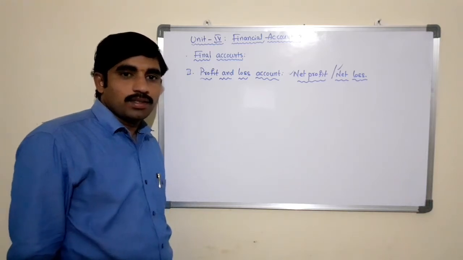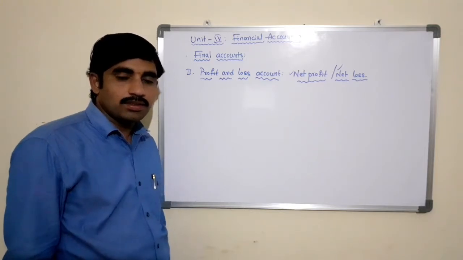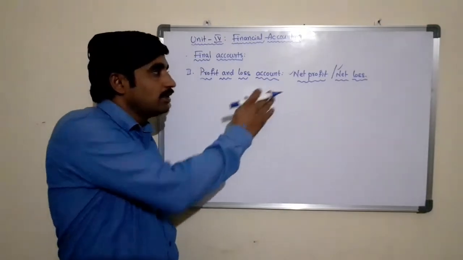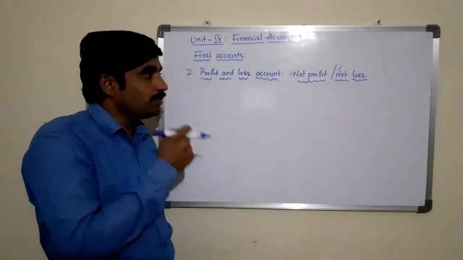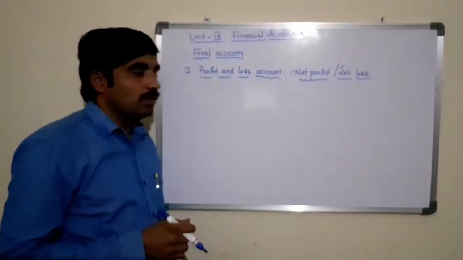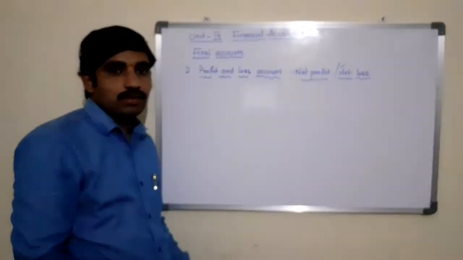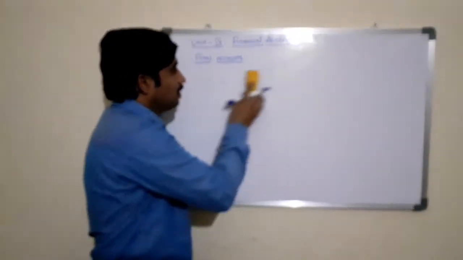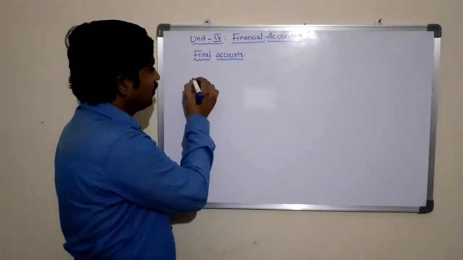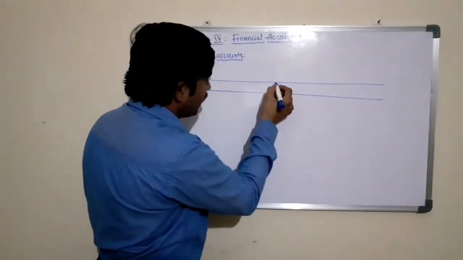By using the gross profit, indirect incomes, and indirect expenditure of the business, we will ascertain the net profit or the net loss. Now let us see what format is used to prepare the profit and loss account in order to ascertain the net profit or net loss of the business on a particular date or period. So the format of the profit and loss account, it is also an account.